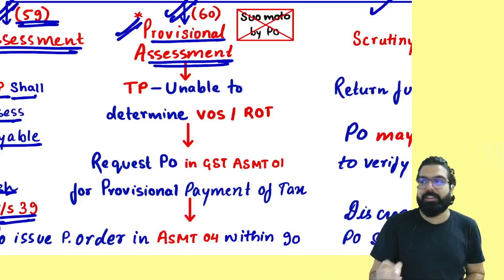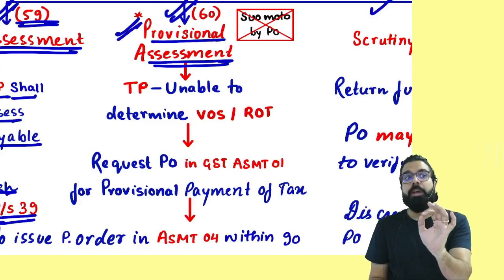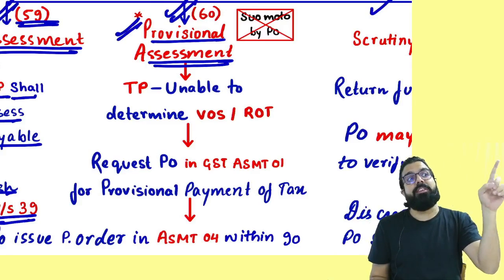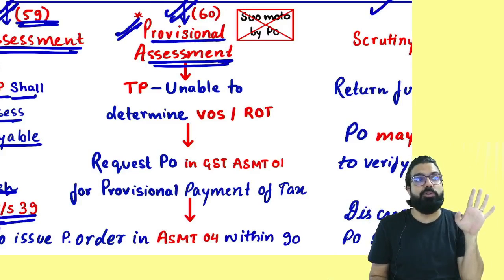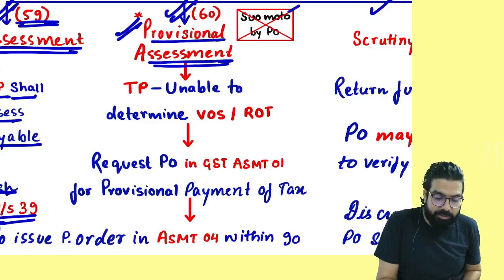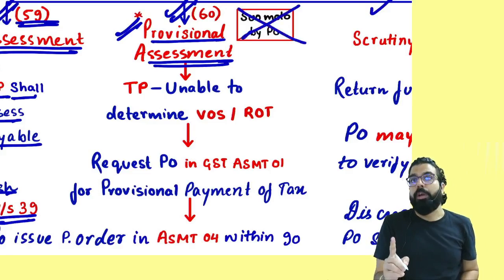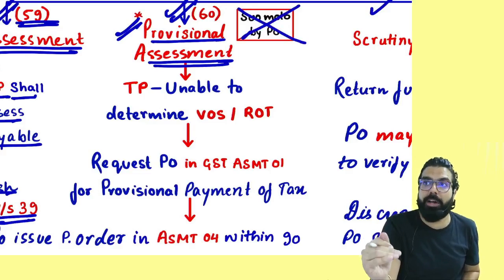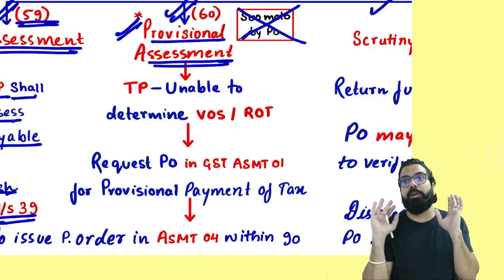Okay? What is provisional assessment? One thing you have to remember. In customs, provisional assessment can be done by the proper officer also. But in GST, provisional assessment cannot be done by the GST officer suo moto. Only you have to go ahead and ask for it. Only then the provisional assessment will happen.